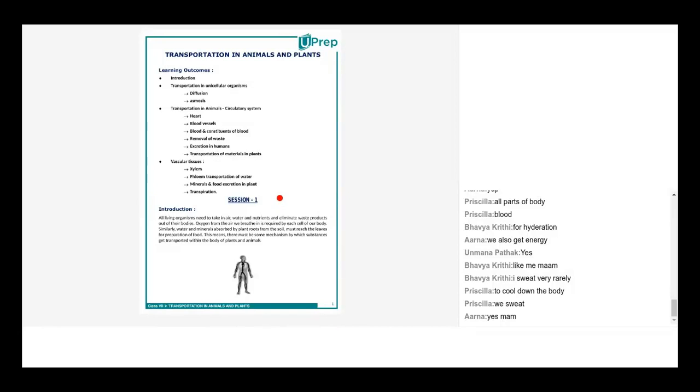Correct? So we have actually spent a lot of time on the introduction part, which was needed, because if we did not understand these things, then the transportation would be difficult to understand.